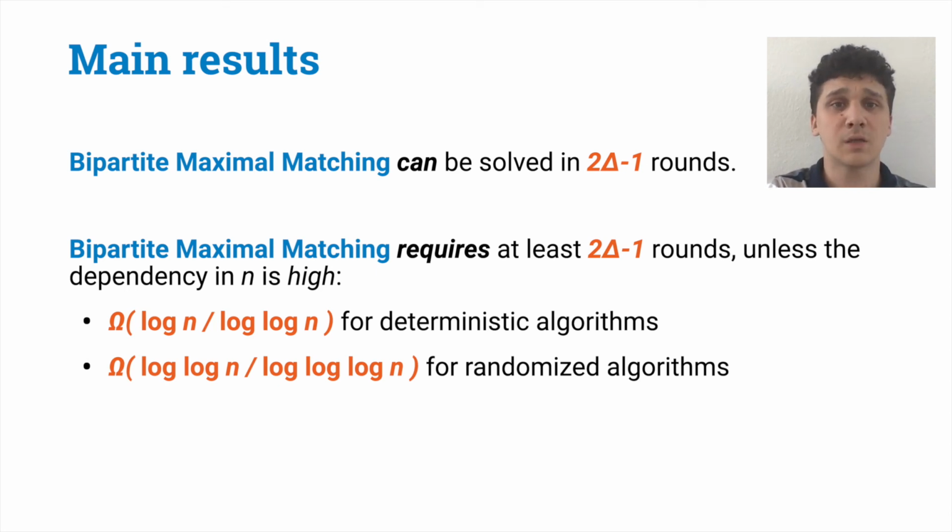What we obtain is that this problem cannot be solved in less than 2 delta minus 1 rounds unless we spend some high dependency on n. Essentially, we get the same as the lower bound of last year, but we improve the dependency in delta. So same lower bound in n, but we improve delta. We get tight bounds for delta.